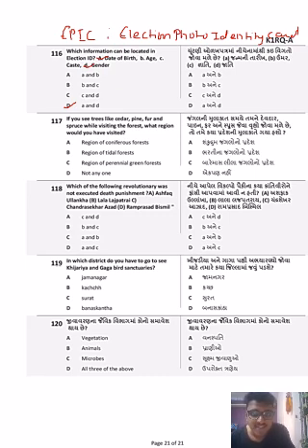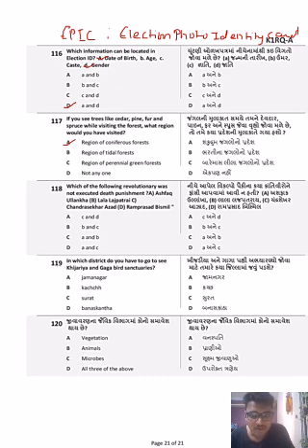If you see trees like cedar, pine, fir, and spruce while visiting the forest, what region do you think you have visited? See, these trees are long trees, okay? So, बड़े trees, and these are all found in coniferous forests, okay? These are in coniferous forests.